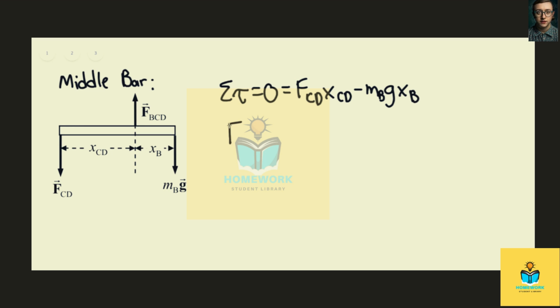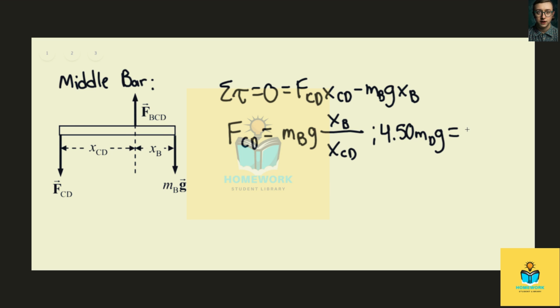We find that force sub CD is then equal to m sub b g times x sub b divided by x sub cd. And we can say that here 4.50 m sub d g equals m sub b g x sub b divided by x sub cd.